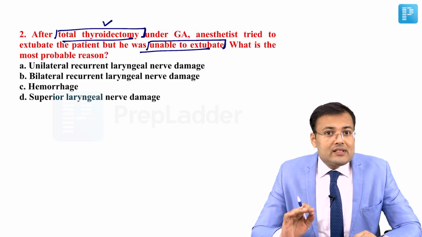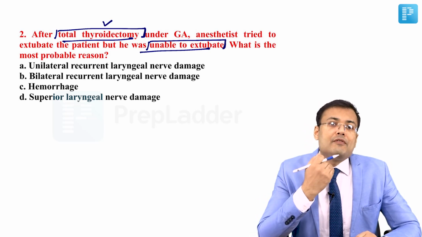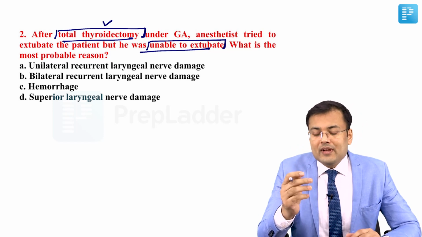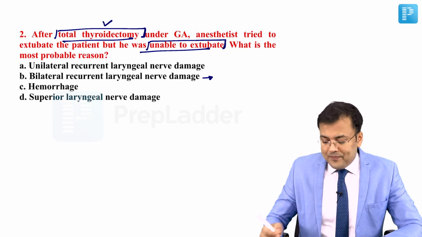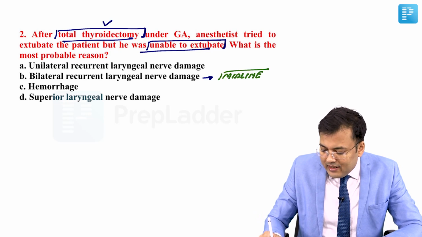You know, this is an emergency situation, and in such cases we have to perform what? Tracheostomy, which can be either temporary or permanent, right? So what is the cause here? It's because of bilateral recurrent laryngeal nerve injury. Why? Because in this case the vocal cord comes in the midline, and because of that, what's the problem? There is airway compromise.